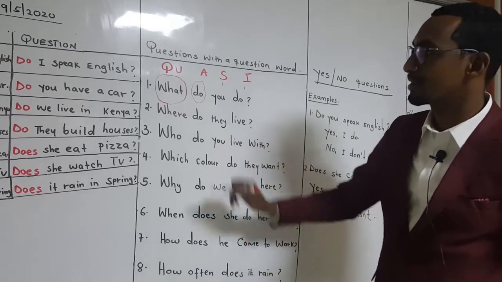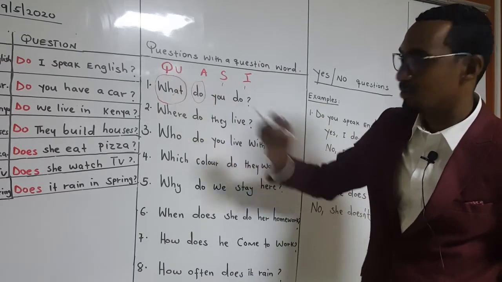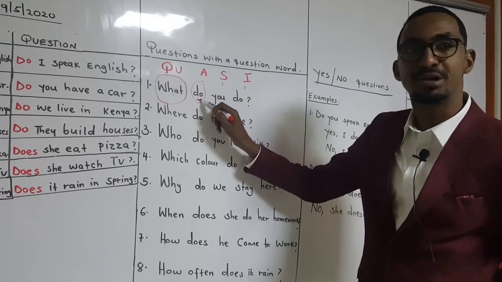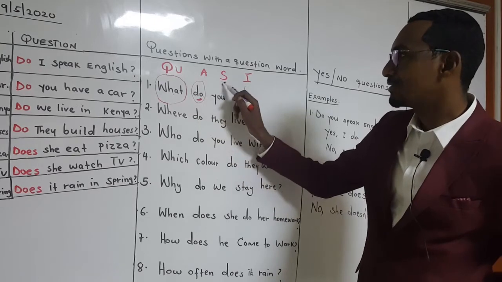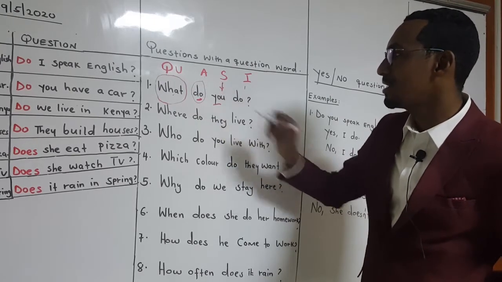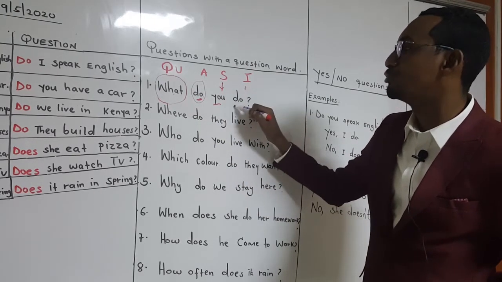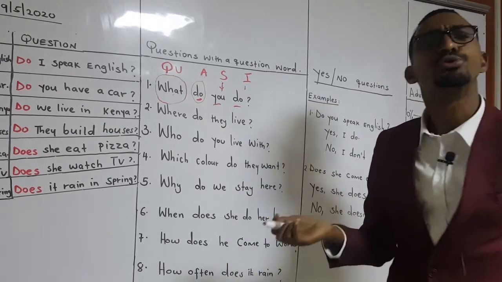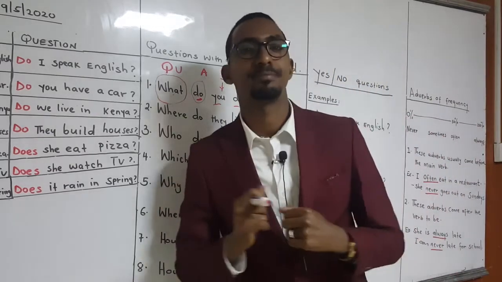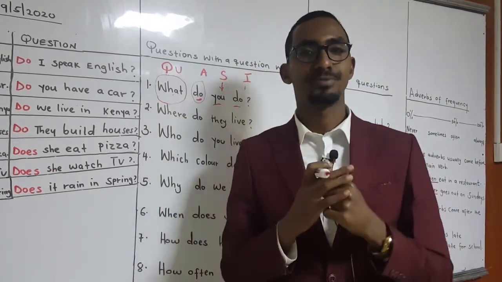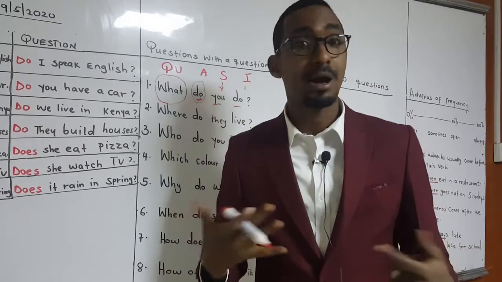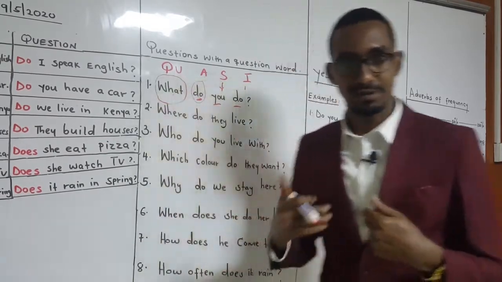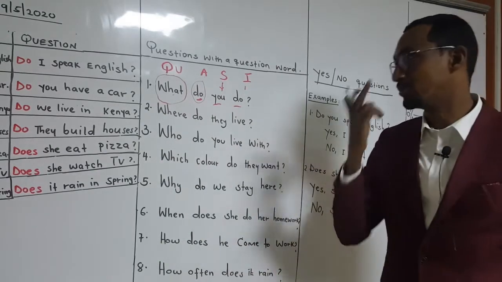Let's look at this example. What, a question word. Do, the auxiliary verb in the present simple. Subject is you here, and then the infinitive is do. What do you do? What do you do means what's your job? I'm a teacher. What do you do? I'm a cameraman. What do you do? I'm an engineer. So that is asking you about your job or what you do.